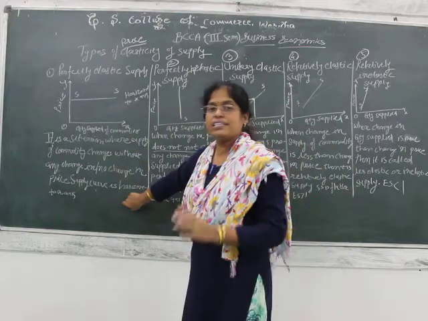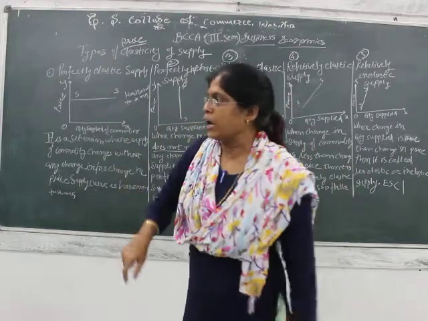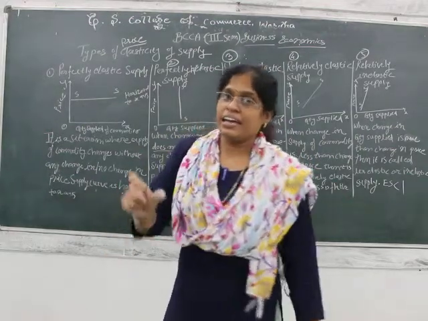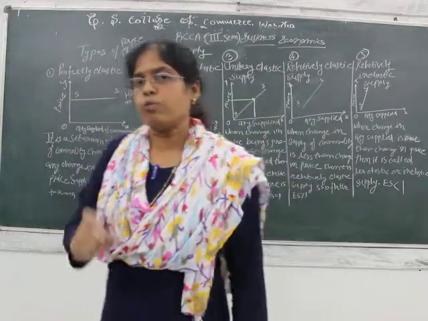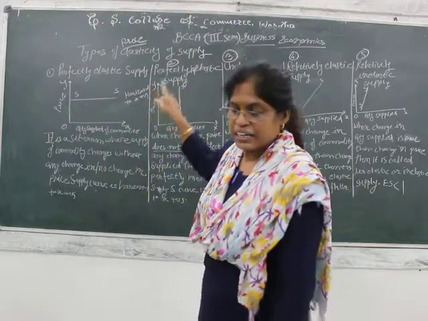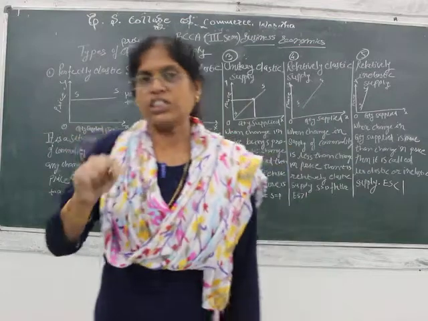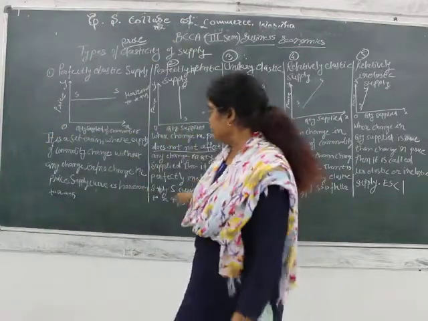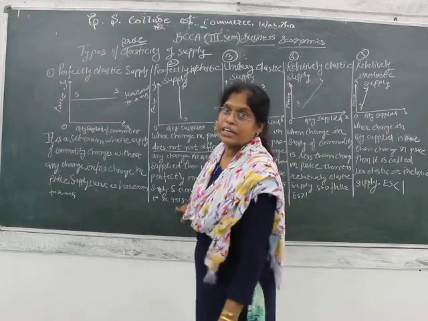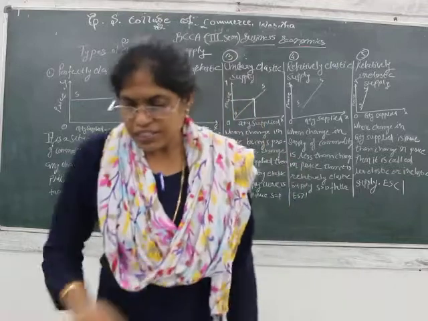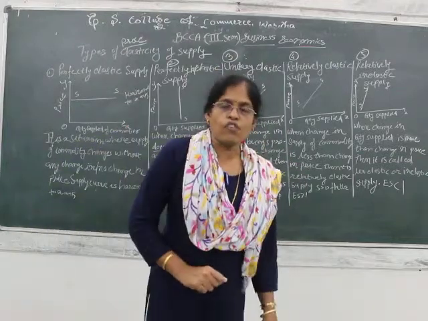So the formula is given for that. There are 2 formulas: percentage change in quantity supplied divided by percentage change in price, or change in quantity divided by quantity into price divided by change in price. So this is the elasticity of supply.